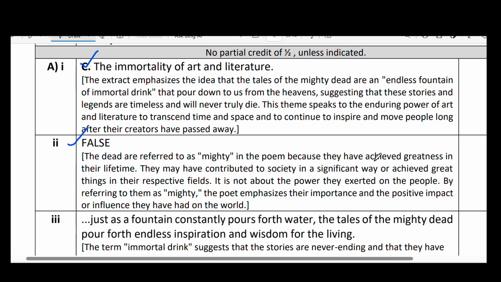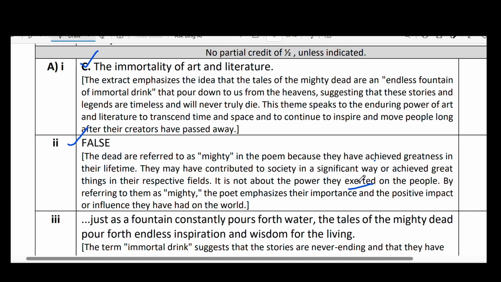The dead are referred to as mighty in the poem because they have achieved greatness in their lifetime. They may have contributed to society in a significant way or achieved great things in their respective fields. They might have achieved, remember this, but it is not about the power they exerted on the people.